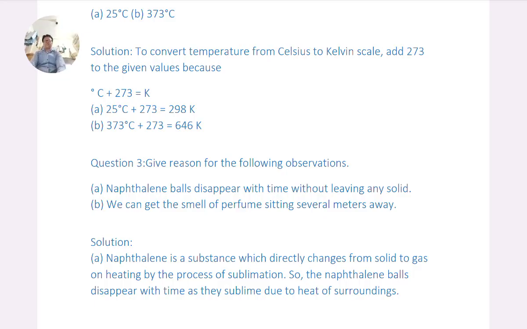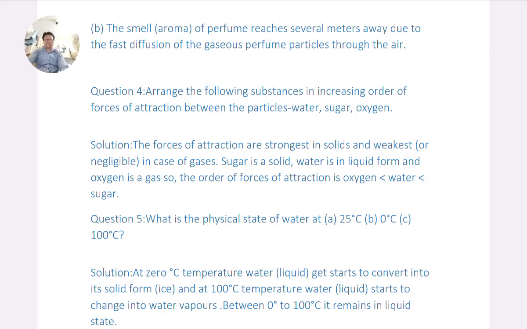Question B. We can get the smell of perfume sitting several meters away. Solution B. The aroma of perfume reaches several meters away due to the fast diffusion of the gaseous perfume particles through the air.